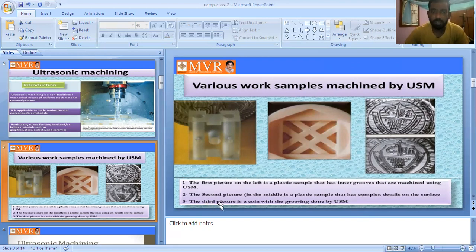The third picture is a coin, with the grooving done by USM, the ultrasonic machining process. These are examples and applications of ultrasonic machining. We can make these kinds of parts using the ultrasonic machining process.